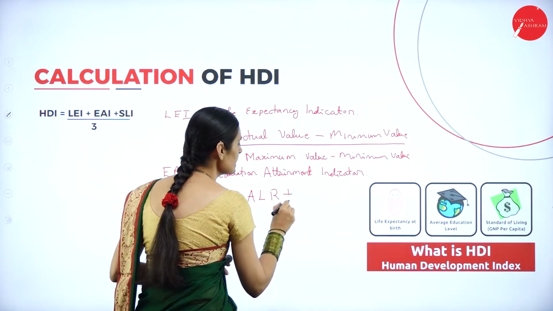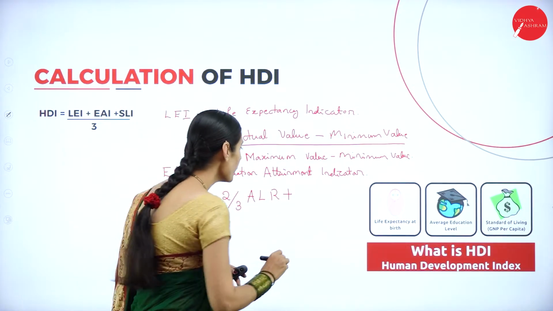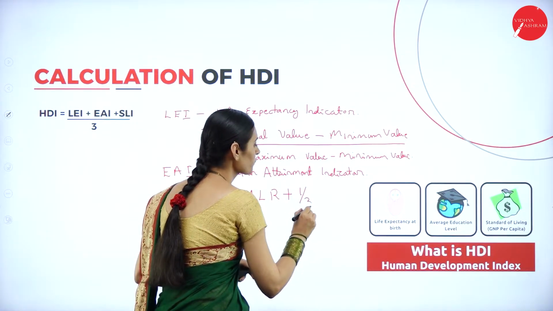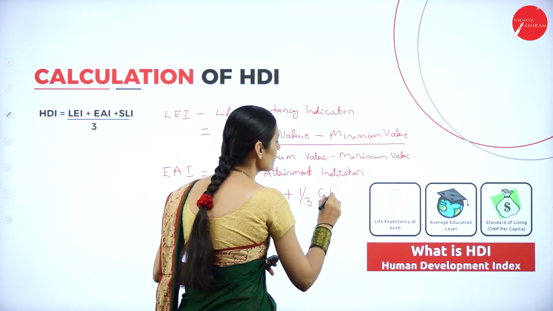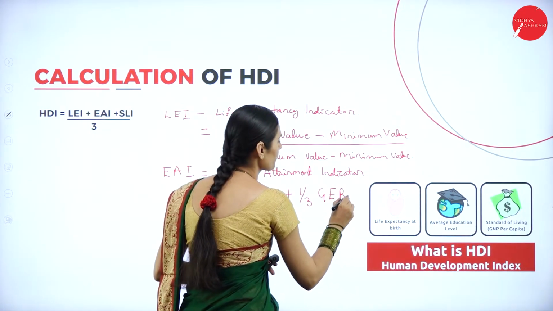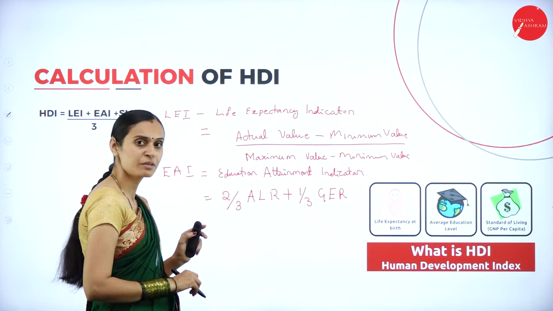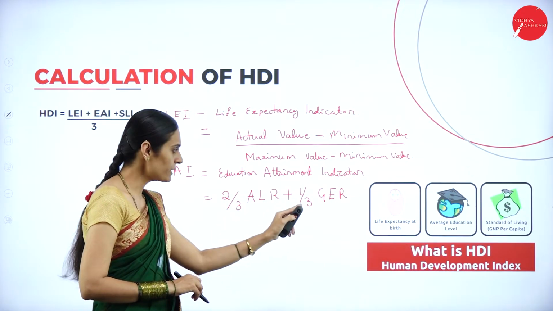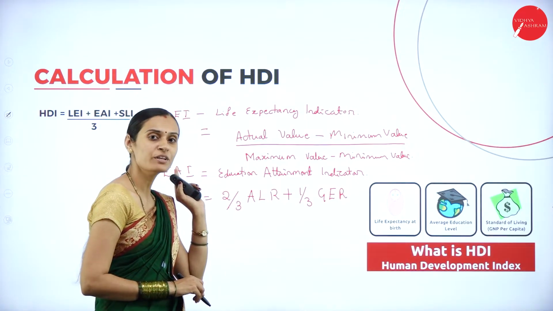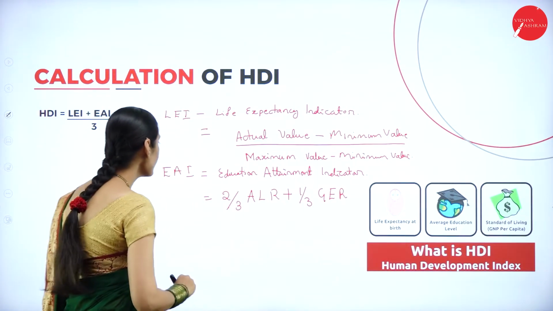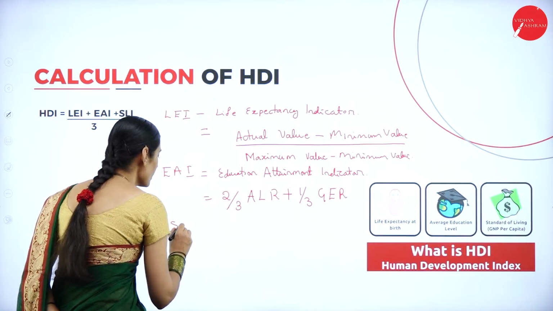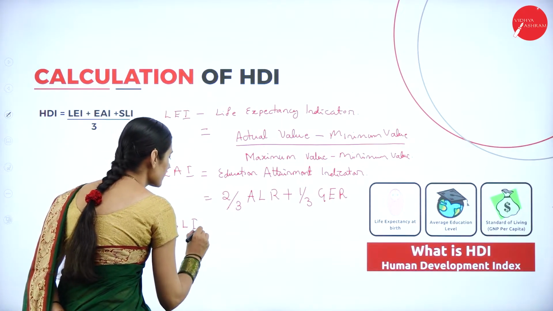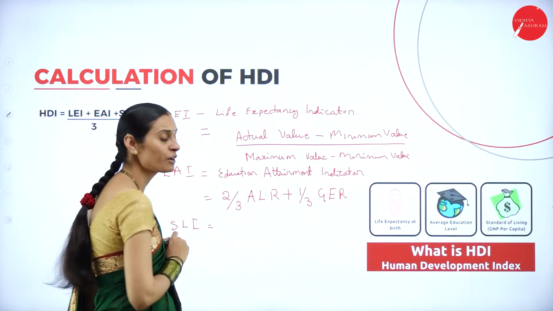Adult literacy rate and 1/3 of gross enrollment ratios. How to calculate the educational attainment indicators? 2/3 of adult literacy rate plus 1/3 of gross enrollment ratios. Okay, and next one, standard of living index. How to calculate the standard of living index?